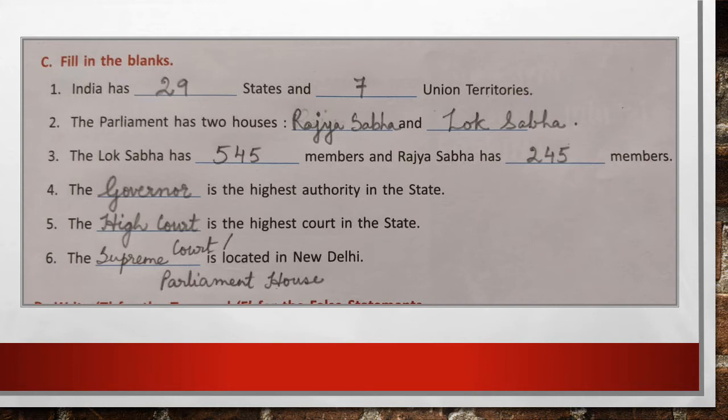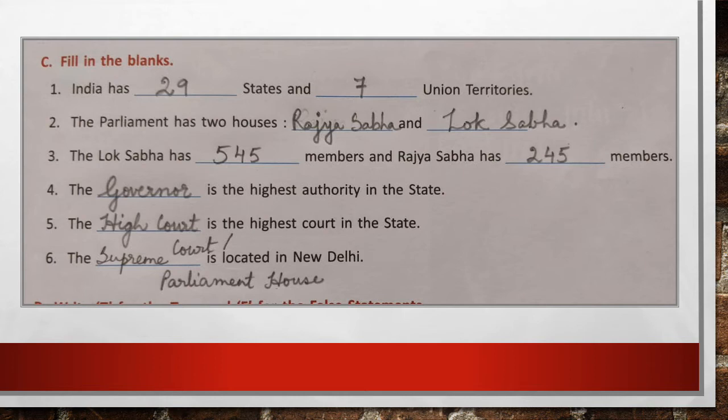So the Supreme Court or the Parliament House is located in New Delhi. You can choose any one answer and fill in the blanks. You can choose either Supreme Court or you can choose Parliament House, because both these are located in New Delhi. So we are done with fill in the blanks.